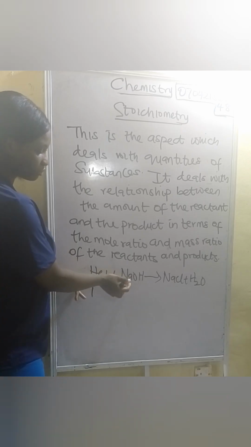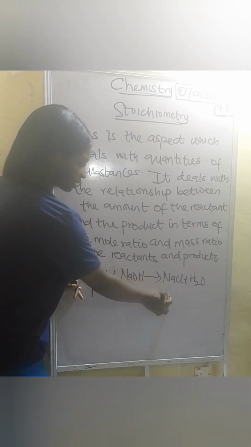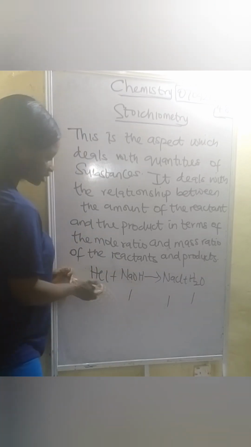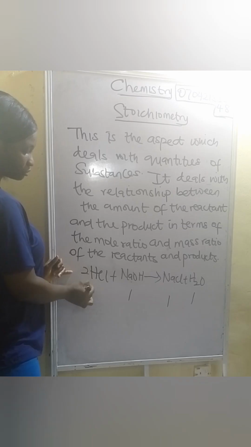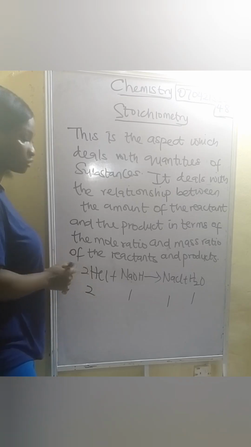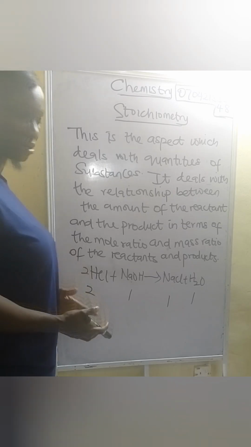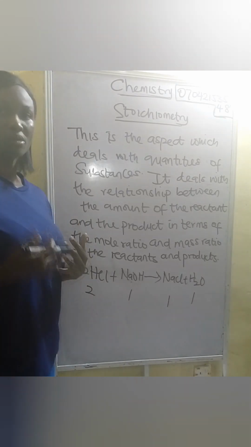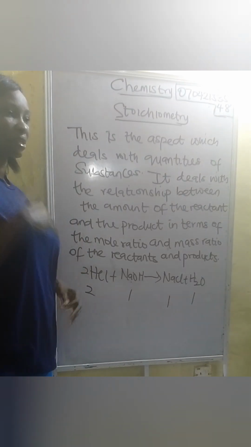So now the mole ratio of what? Sodium hydroxide is 1. Of this one is also 1. Of this one is also 1. If, for instance, we have 2 here, the mole ratio is going to be 2. Alright, so that's what mole ratio means. When we start solving questions, you're going to understand better. So now let's solve some questions.